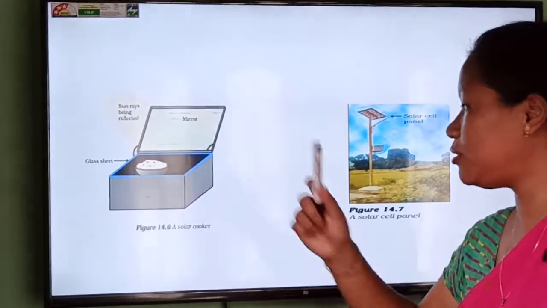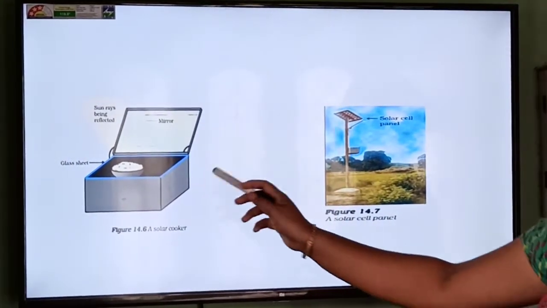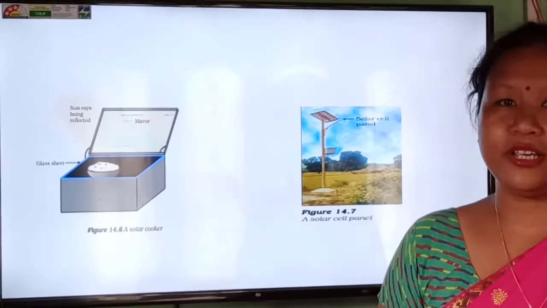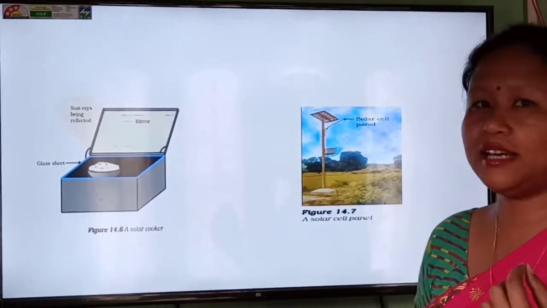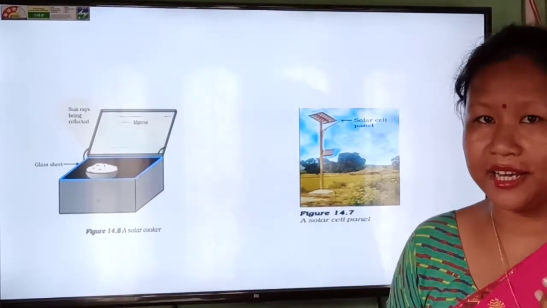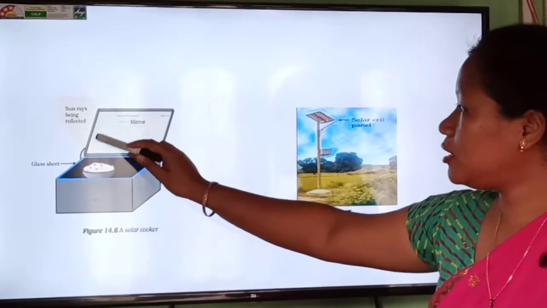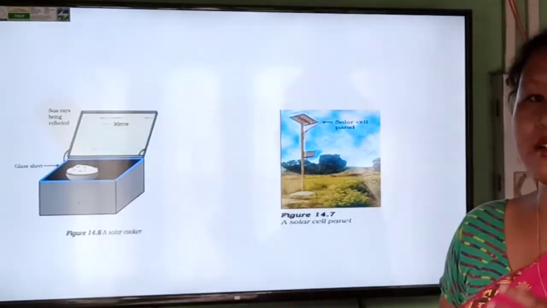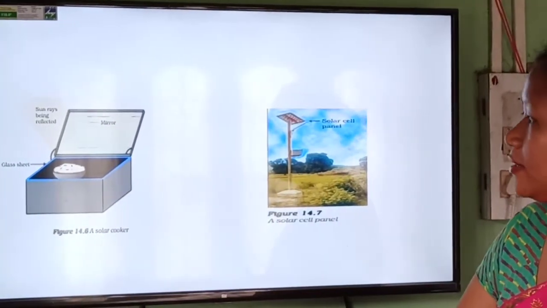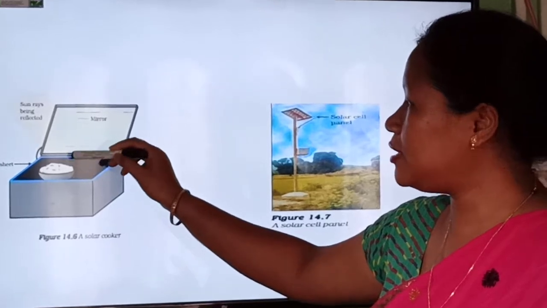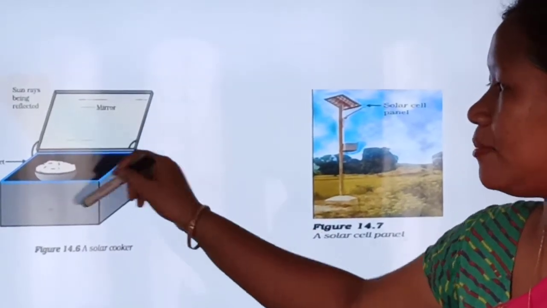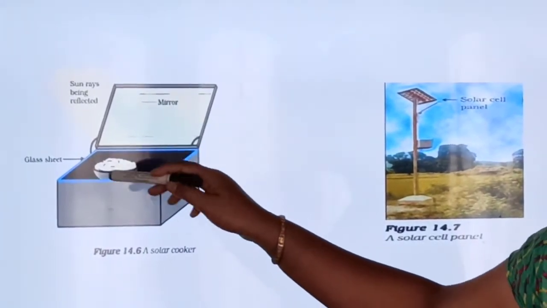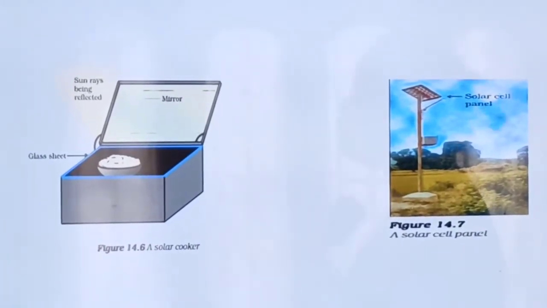First, let us discuss the solar cooker. It is an equipment where we can cook food. It's like a cooker that we use at home, but the only difference here is that the energy here is the sunlight. So here there is a mirror fitted which will reflect the radiation from the sun, and it will make it fall inside the box. This is like a box, and here the glass sheet is present, and inside is the food that is kept there to cook.